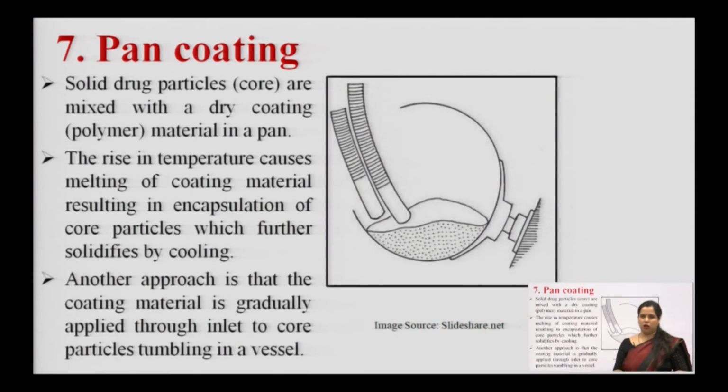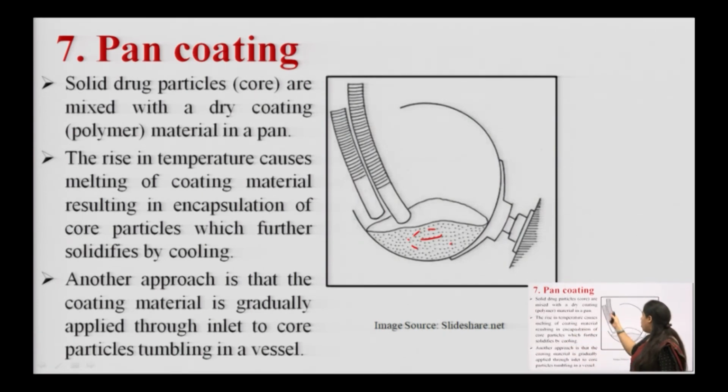It represents pan coating. It is a widely used technology for preparing microcapsules and for film coating, to apply sugar coating on normal tablets or conventional dosage forms. So, here you can see the apparatus. Two pipes are fixed in the cylindrical tank. One pipe is for a hot air stream, and another pipe is for spraying the polymer coating, and these dot particles represent the drug material which is kept inside the container.